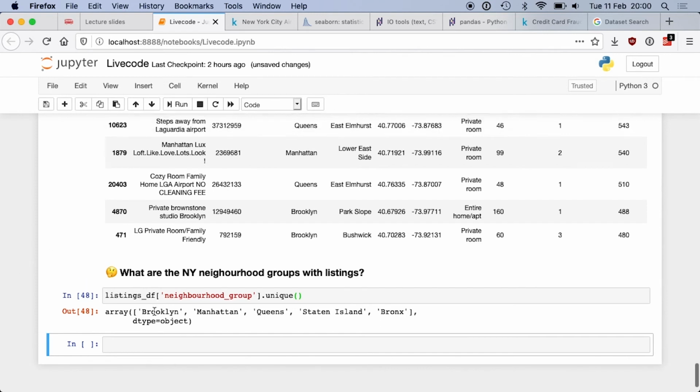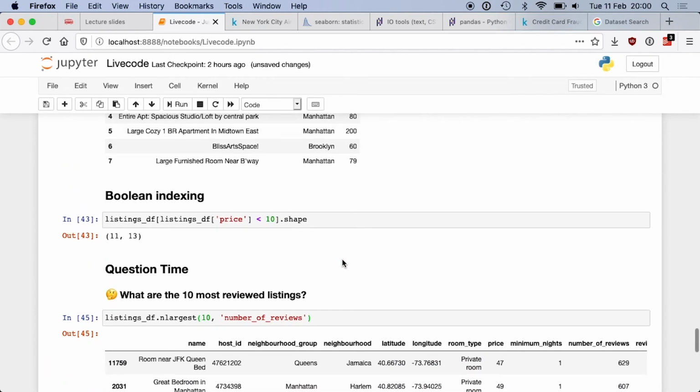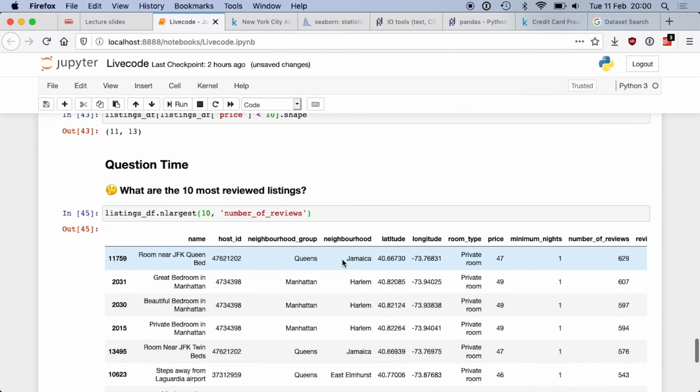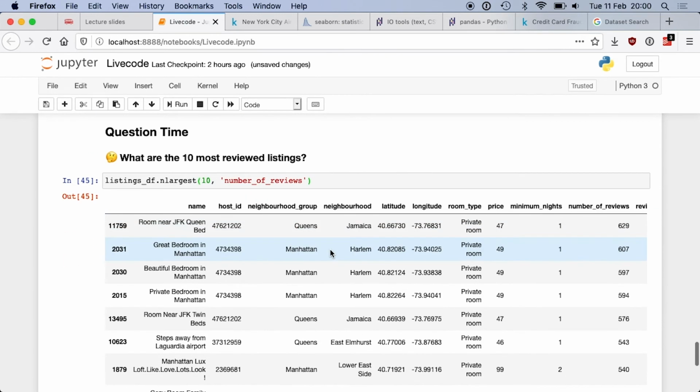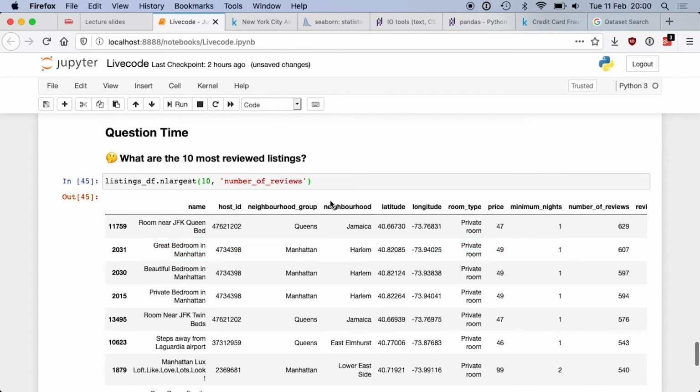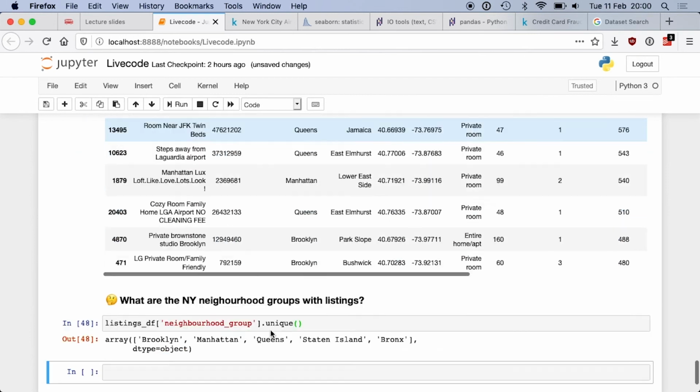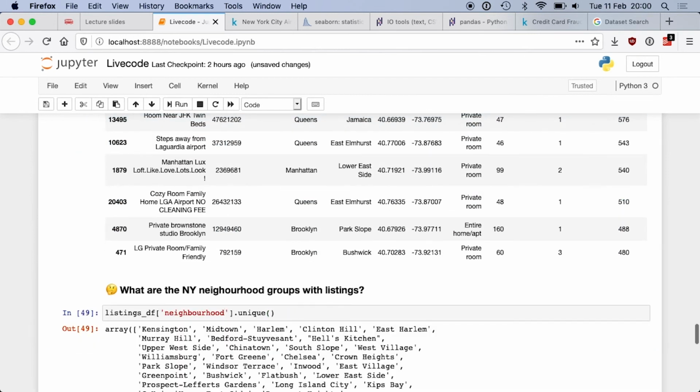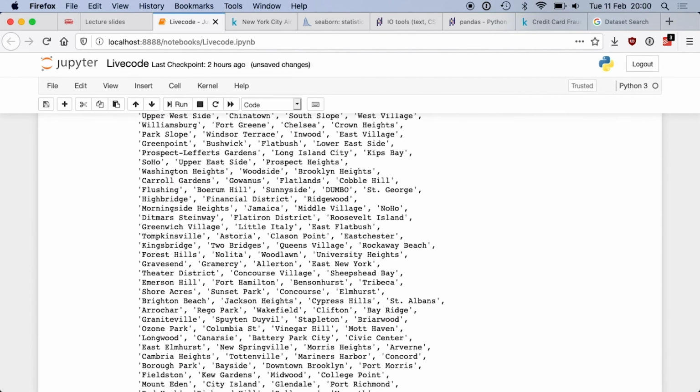If I do that on some other column, which column could I use the unique function on? Which one does make sense? So I have neighborhood, which is a categorical column as well. So let's try. Neighborhood. You see that neighborhood is bigger. That's why I have a neighborhood group. It's easier to understand.